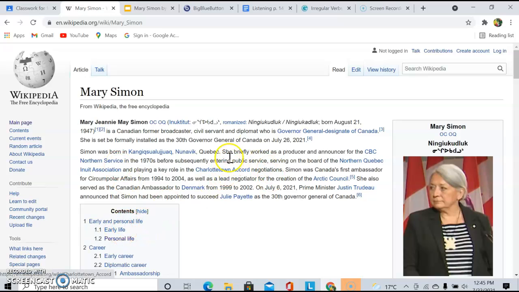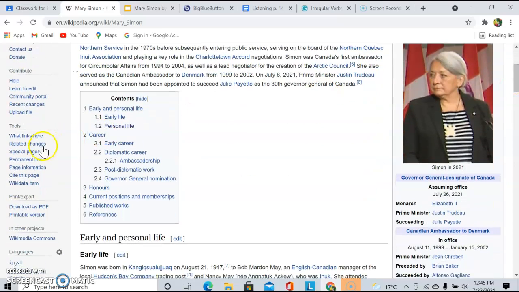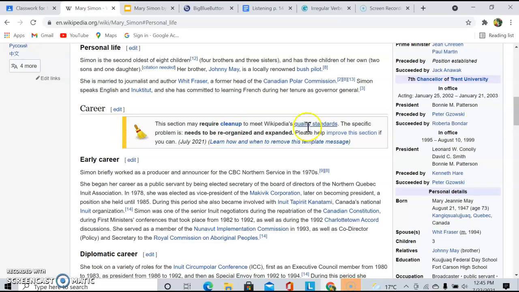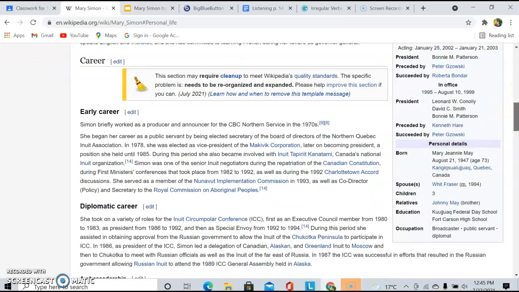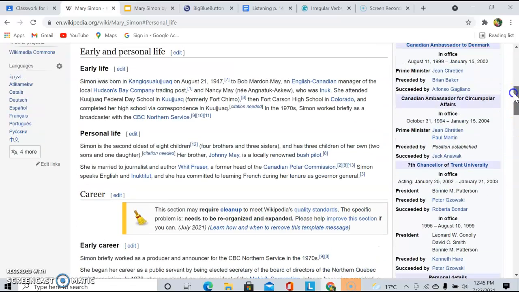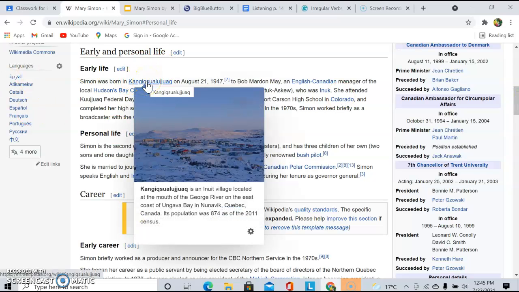And we'll look into her personal life. It tells us that she was born in Kangiqsujuaq, an Inuit village. She was born all the way up here. Wow. So I can write that information, a population of 874 people.